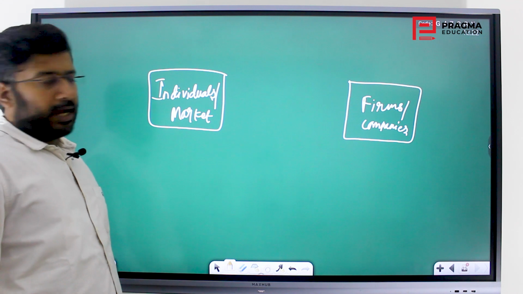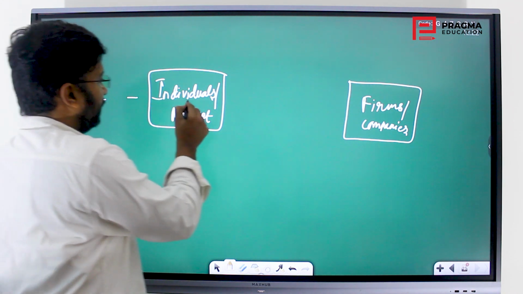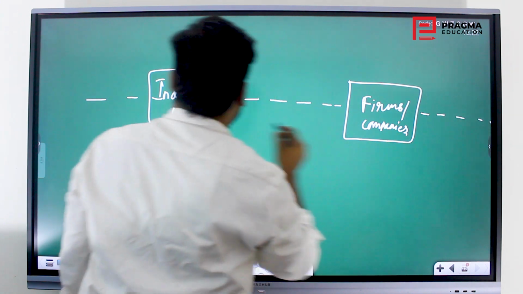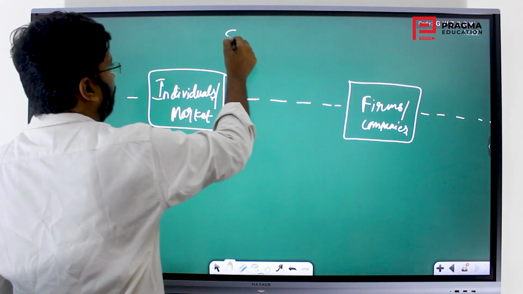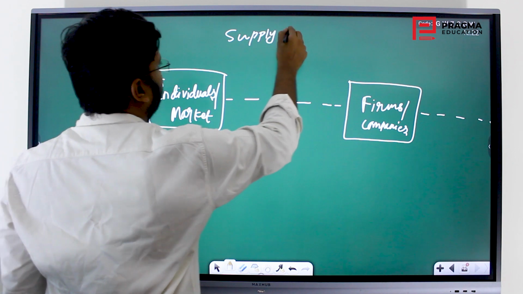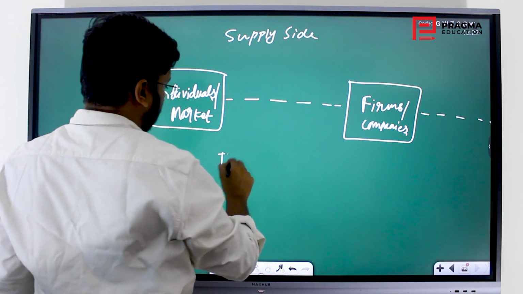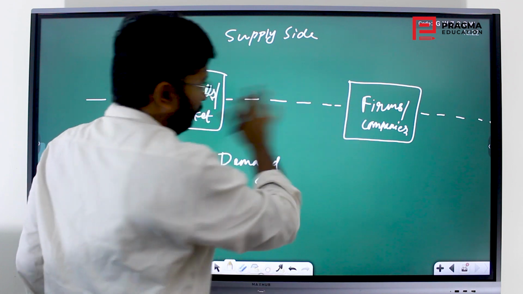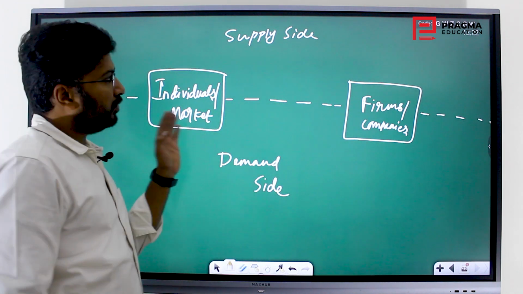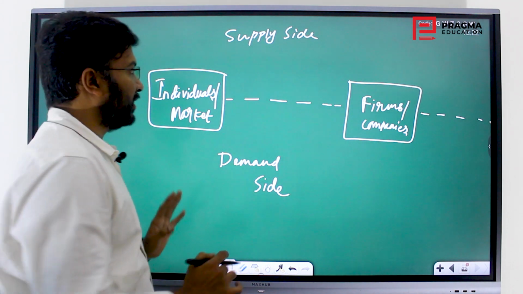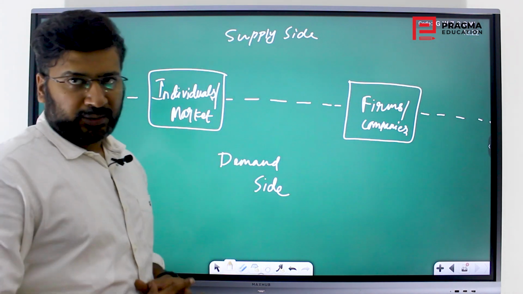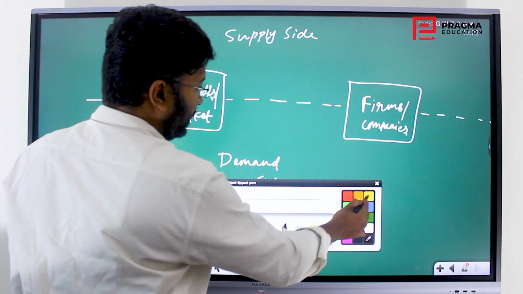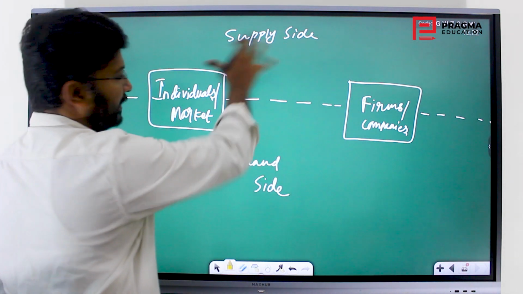So what essentially happens is you take an imaginary line in between here. These guys fall both on the supply side and also the demand side. Both firms and companies and individuals will be on both the supply side and the demand side. The upper side we will take as the supply side, the lower side we will take as the demand side.